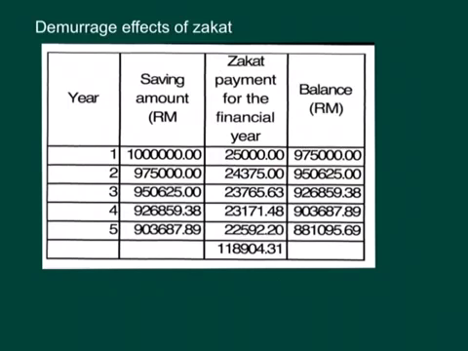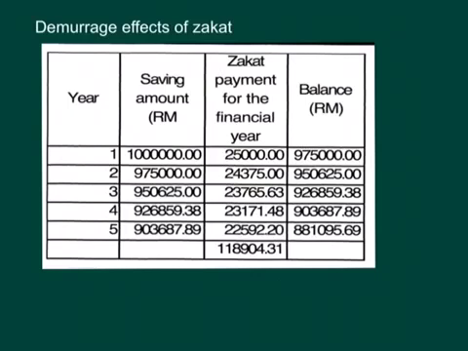This amount of saving is carried forward to the next year, and if the person just keeps the money idle, without investment, without productive use, just put in a saving, after one complete financial year the person still needs to pay another 2.5% zakat. This is the amount of zakat for the second financial year, about 24,375 ringgit.